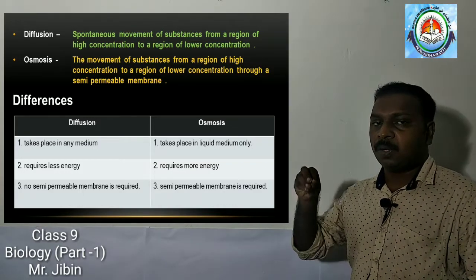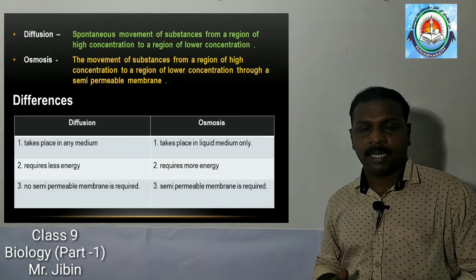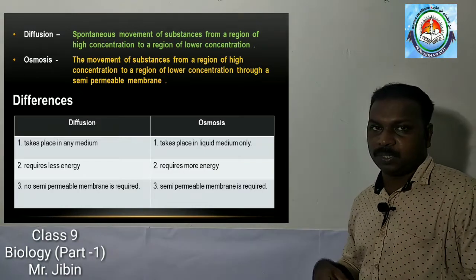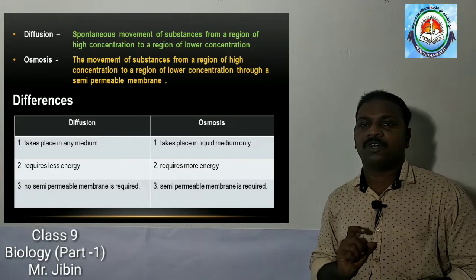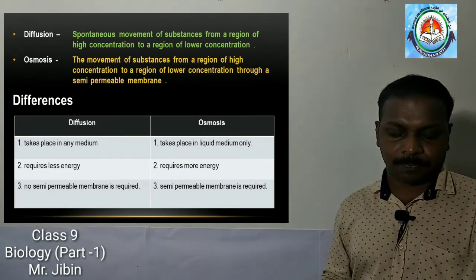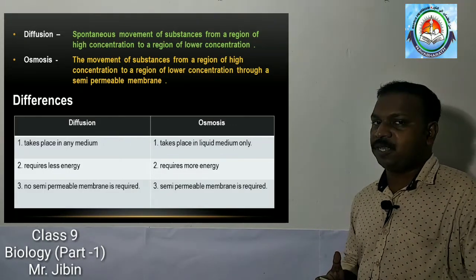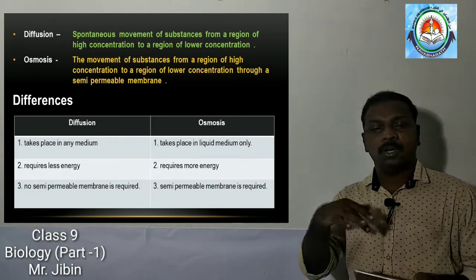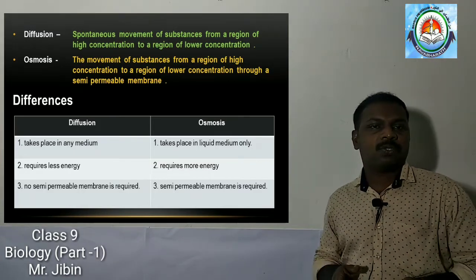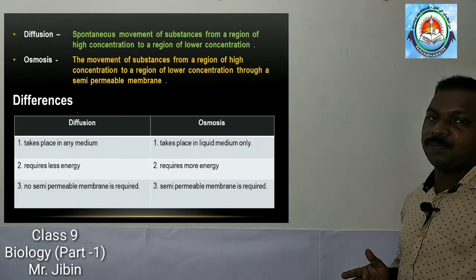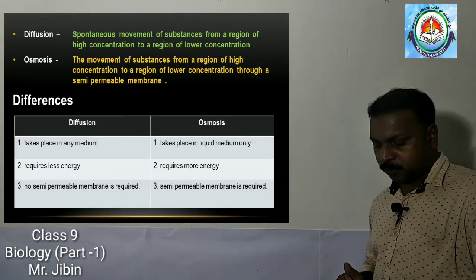As a result, not all the materials, only the selected materials will be moving. Such a process is known as osmosis. So diffusion is the spontaneous movement of substances from highly concentrated region to lower concentrated region. Osmosis is also the spontaneous movement of materials from highly concentrated region to lower concentrated region through a semi-permeable membrane. Right. Now we will discuss what are the differences between diffusion and osmosis. Let us see.